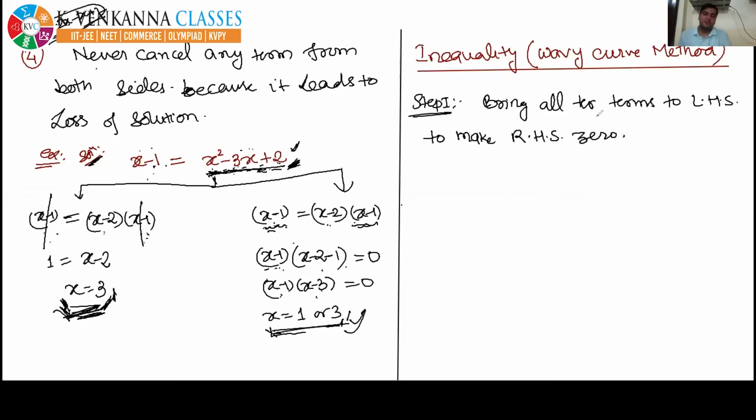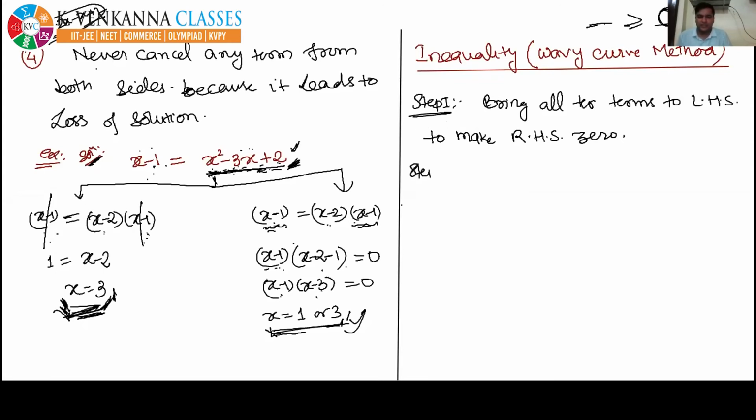So the first step is a very simple step. You can understand it without explaining. Suppose some inequality is given, then the first step is to make the right hand side 0 by bringing all the terms to the left hand side. You have to make one side 0. Generally, we make RHS 0. This is the first step.